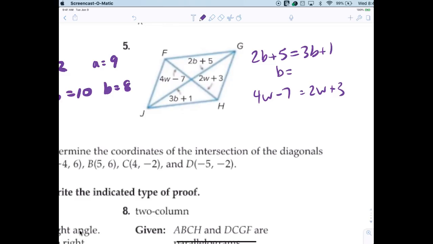Better answer. Four. All right, and then everybody should be able to do the mental math here and tell me W is what? Everybody happy with W being 5? Everybody okay with that? Any issues? I agree, pretty easy.